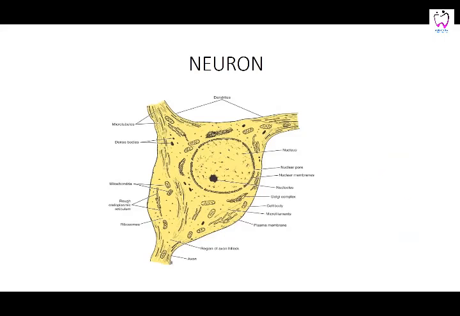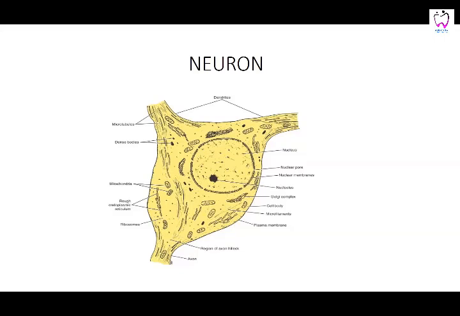So if you see this body, you can see these dendrites, you can see the nucleus, the double layer of the nuclear covering, and the pores there, which allow the exchange of material.